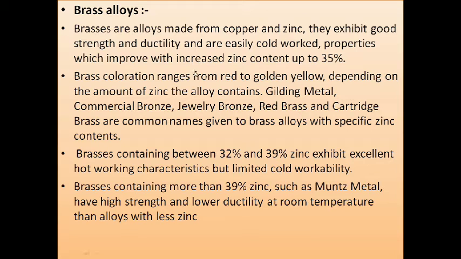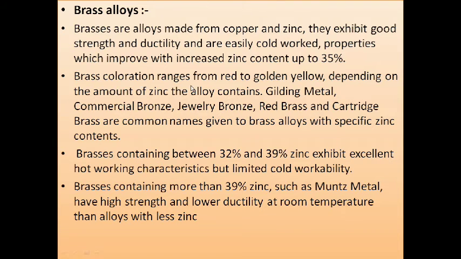The brass alloy. Brass is made from copper and zinc. So remember that brass is made from copper and zinc. Hence they exhibit good strength and ductility, and are easily cold worked, with properties which improve with included zinc content up to 35%.